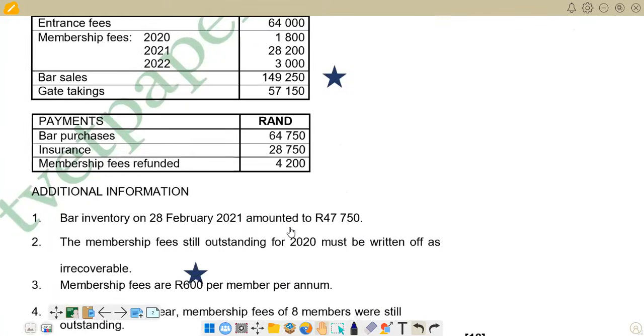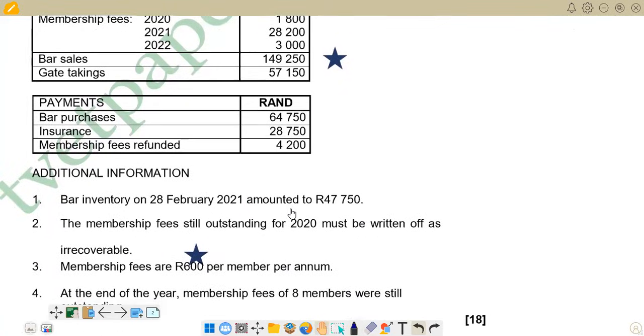Go down to check what we have. We also have bar inventory on 20th February. This is our closing stock of inventory. And remember, we said closing stock comes to the credit side. So we are going to the credit side and put 47,750 as our closing inventory.